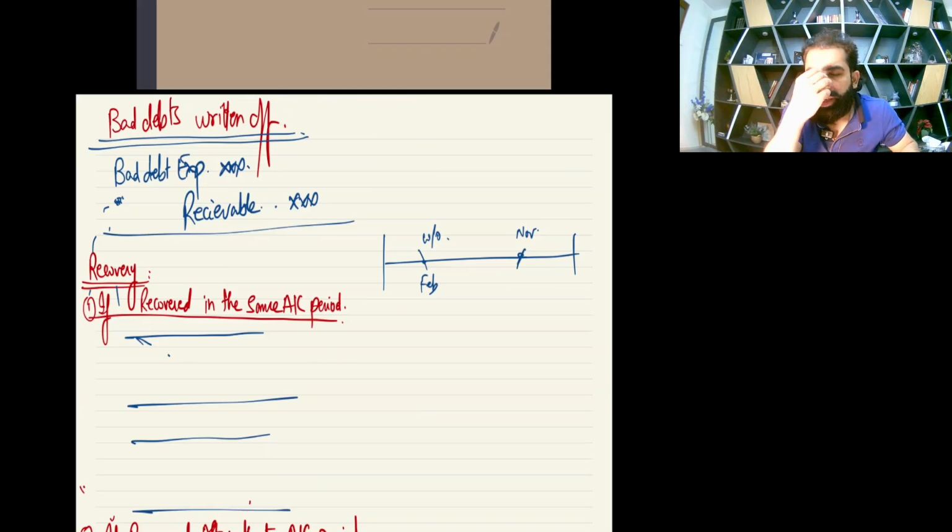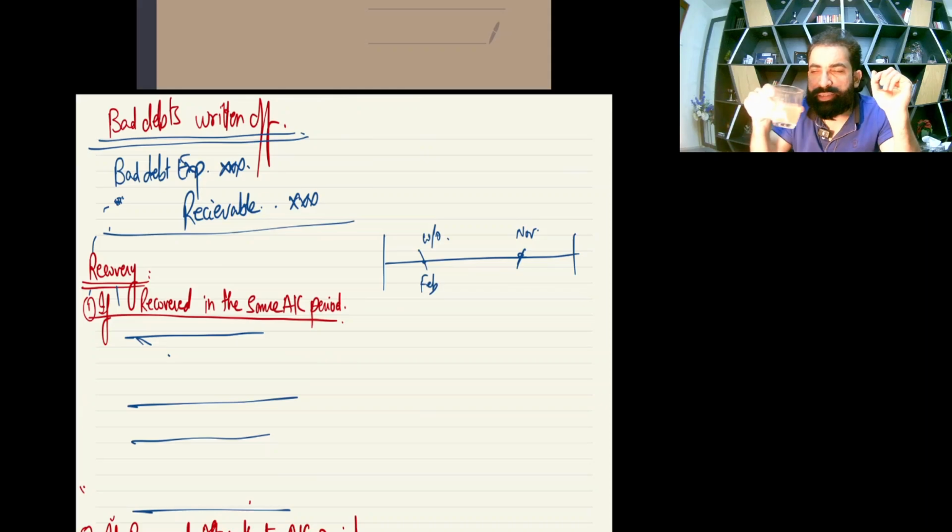See, the double entry will be bad debt expense debit and receivable or debtor credit, because whenever expense goes up we debit it, and because of this bad debt, the debtor is no longer going to pay us, so we'll remove this debtor from our debtors list. Okay, so this entry you have done in the past as well, and this entry is called bad debts written off.